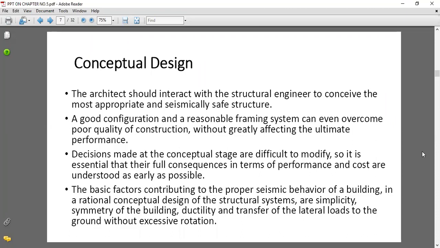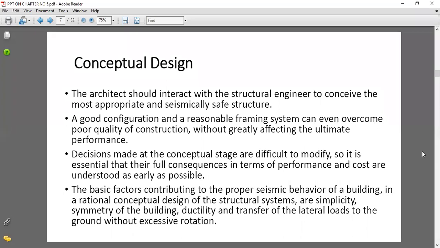If it is an earthquake zone, whatever the earthquake loads are, they should be considered while designing or planning the building. The architect is going to plan a building, and before that he has to interact with a structural engineer, who knows all the points regarding the planning or designing of the building, regarding earthquake related loads.